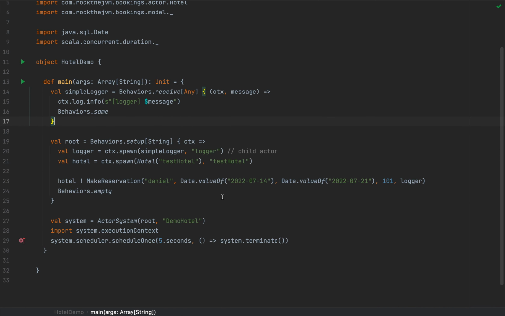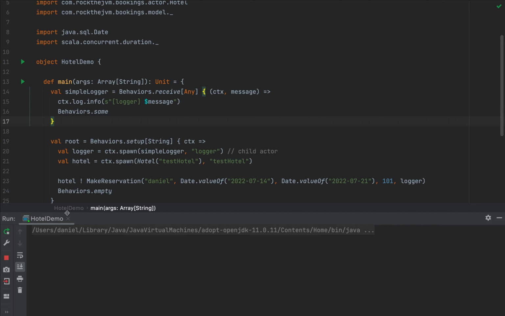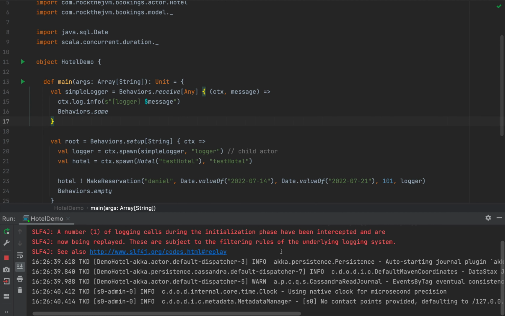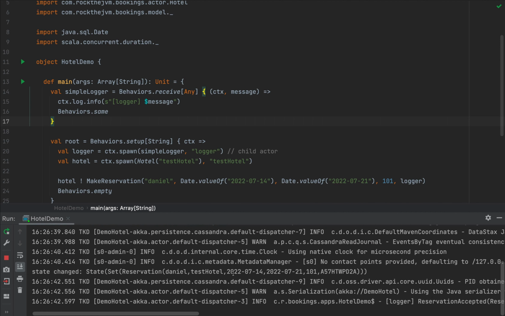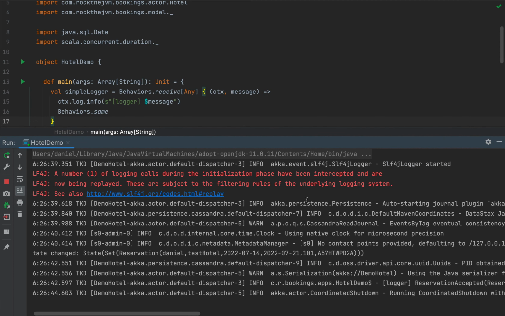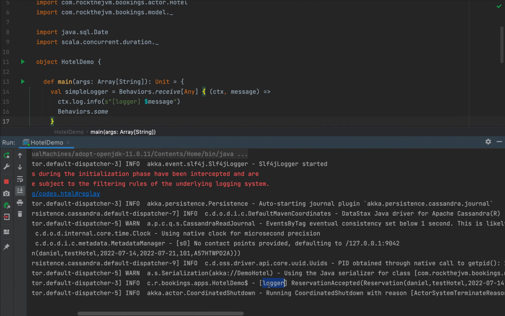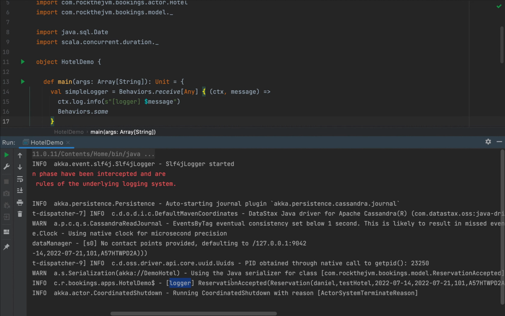So this is going to be our first run. It will take a couple of seconds for the compiler to compile all the code that we wrote in the last half an hour. And notice that we have some logs here. And we have the hotel demo using the Java serializer. And notice that the logger got the reservation accepted. So the reservation accepted was logged by the logger, which means that the event was persisted.